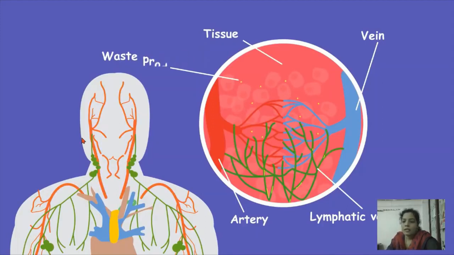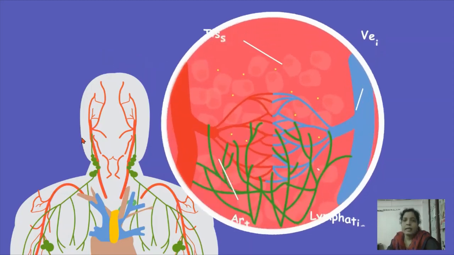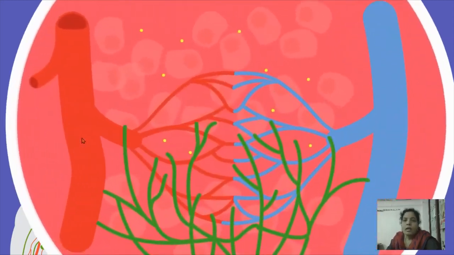The first one fights microorganisms because lymph contains lymphocytes, so microorganisms cannot enter the human body. Second, eliminate the excess tissue fluid. Third, eliminate all the waste products.